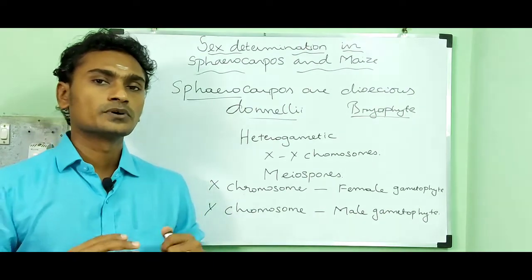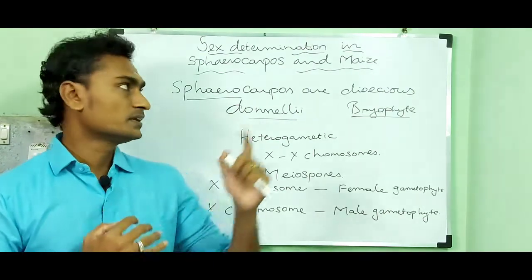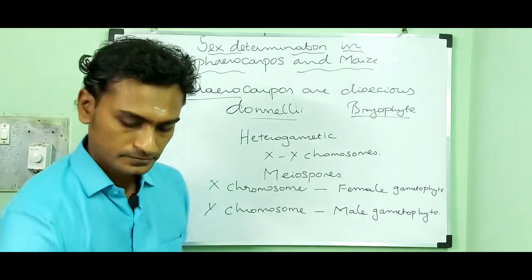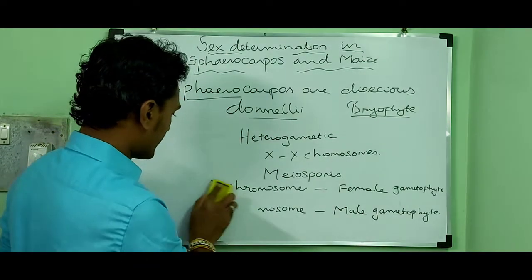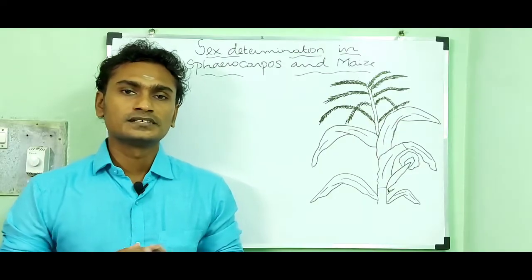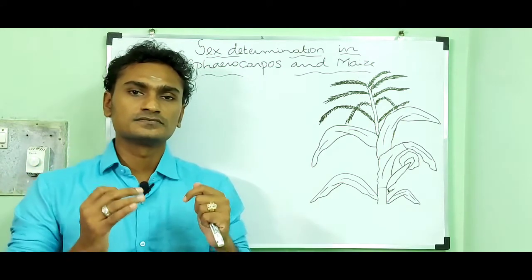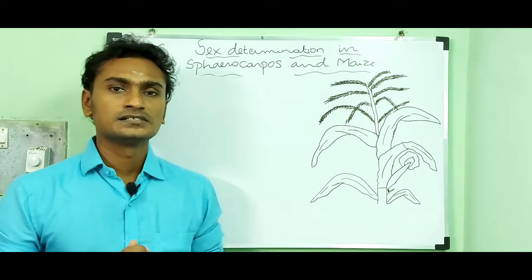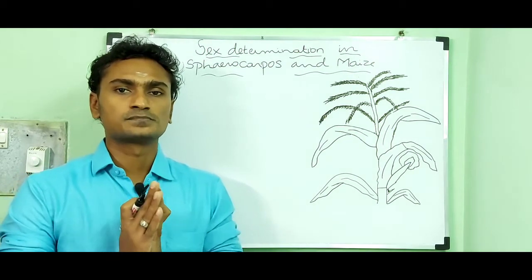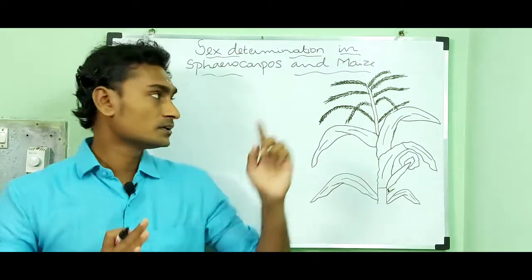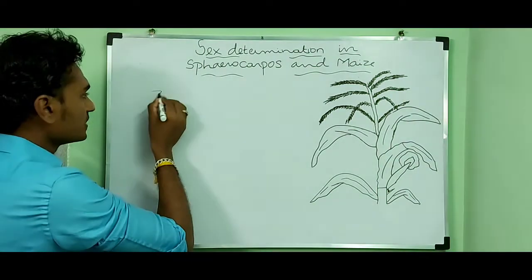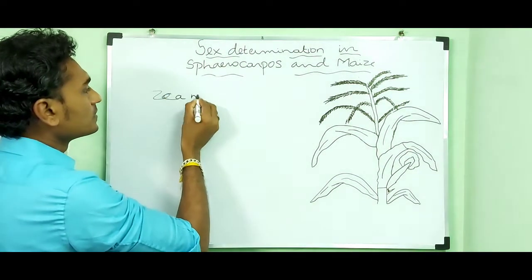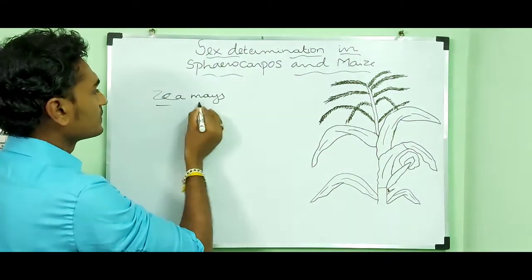Then I am going to tell about the next plant, maize. Let me explain the sex determination process which happens in the maize plant. Actually, Zea mays is a monoecious plant. Zea mays is the binomial name for maize.